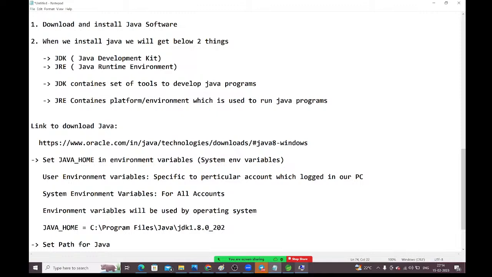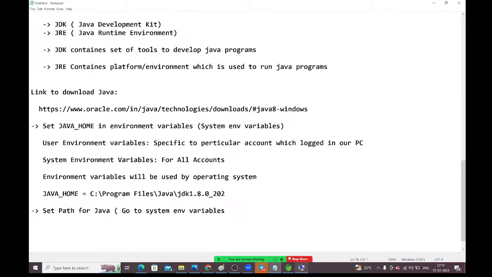Go again to system variables, system environment variables. Now here, select the path, guys, and click on edit.